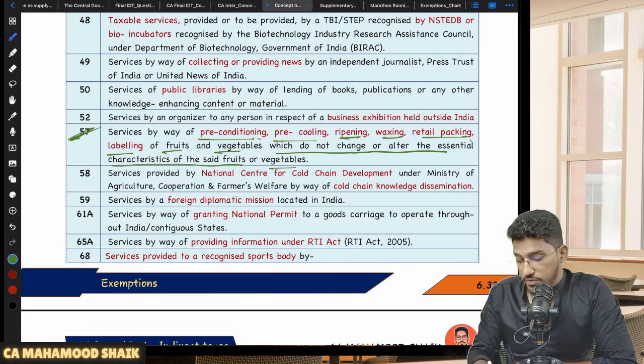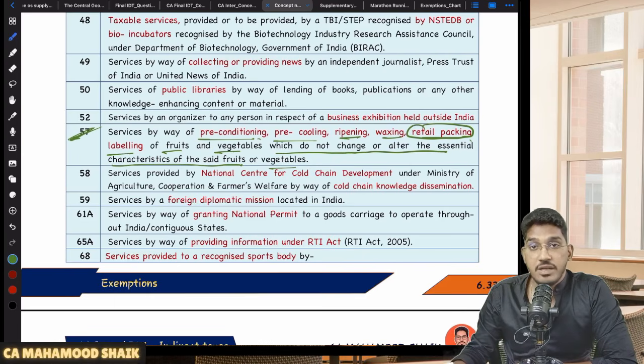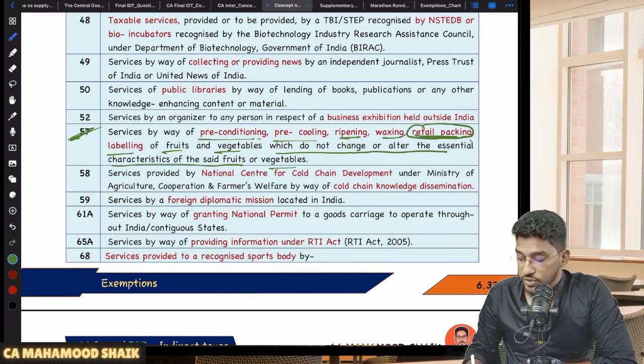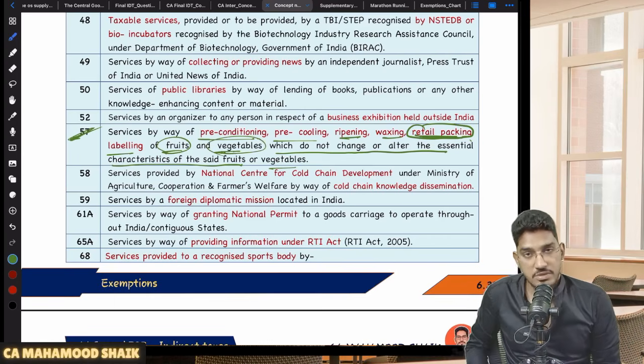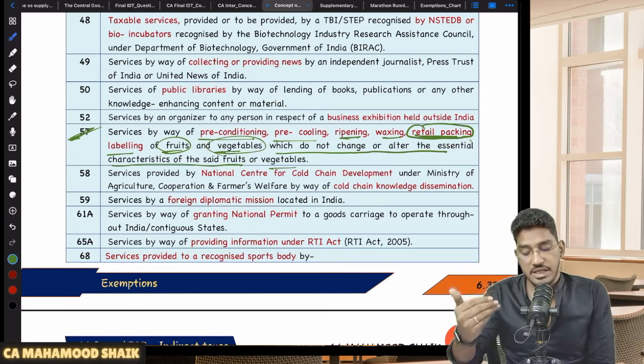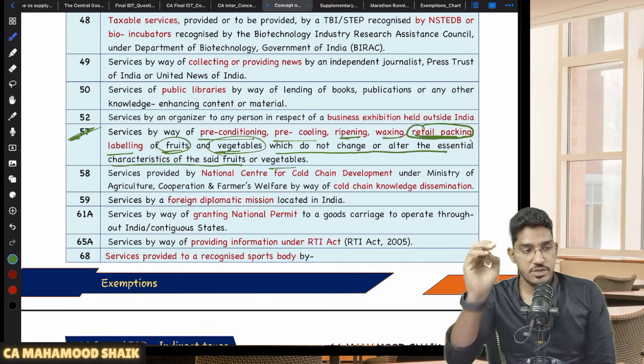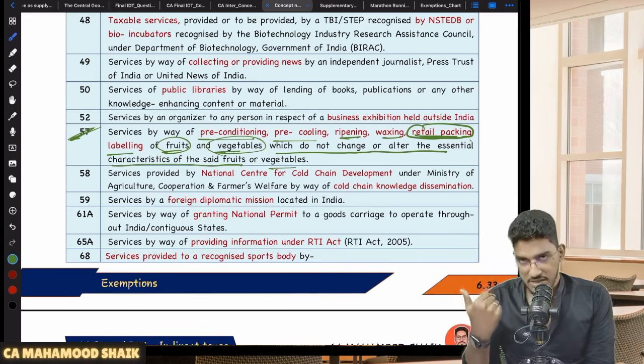So here one important point you need to remember is, generally retail packaging will make it eligible for the secondary market. But still, if someone is providing the services of retail packing, it must be related to fruits and vegetables. So retail packaging of fruits and vegetables is also exempted. They have specifically given that under entry number 57. So this point you have to remember. Sometimes they have tested on this point.